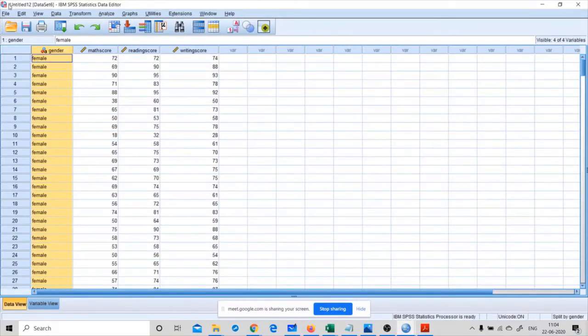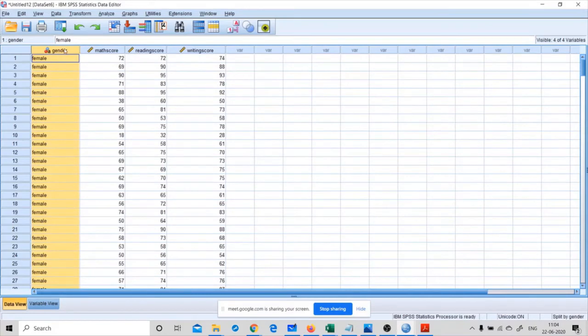You can see the original file has been rewritten: the first records are composed of female records, then the rest of the records are male cases. Okay, so this is how we can use split file. Based on this option, we can split our data set within the same file itself.